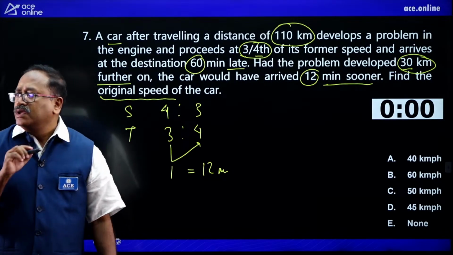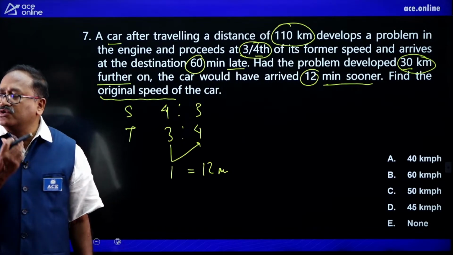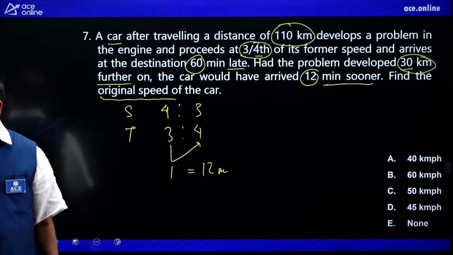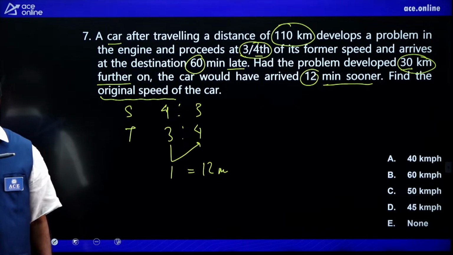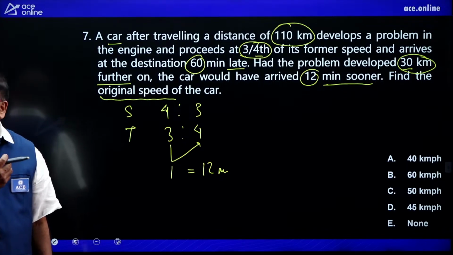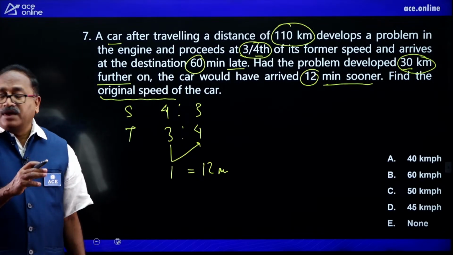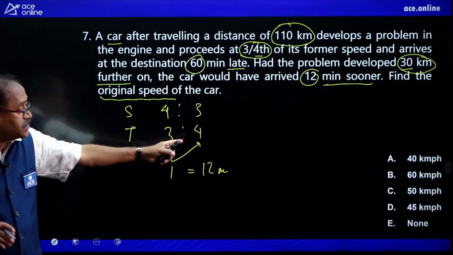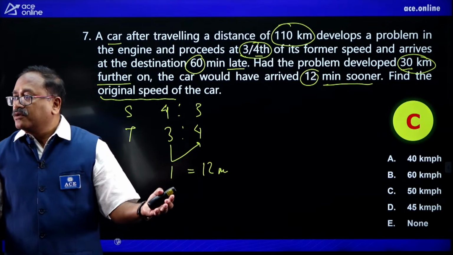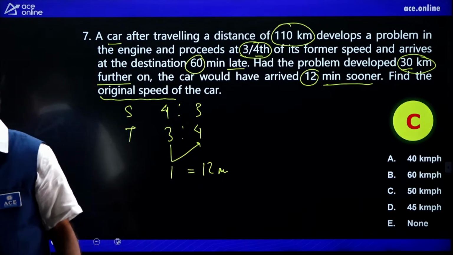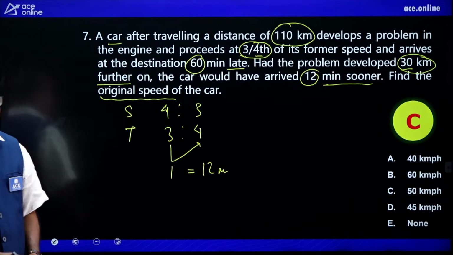Is it 45? Let me see if Pawan agrees with your answer or not. Come on, I am looking at your board. Time is up, and look at the option. Option C, it says 50 kilometer per hour. Oh my God, Pawan has given a different answer than Appal Naidu.